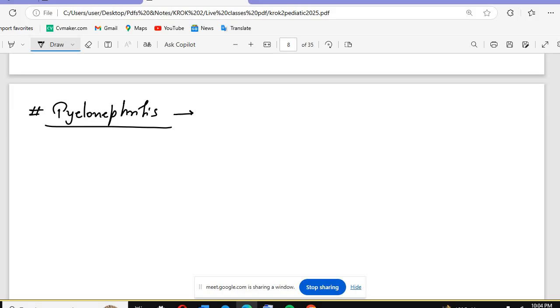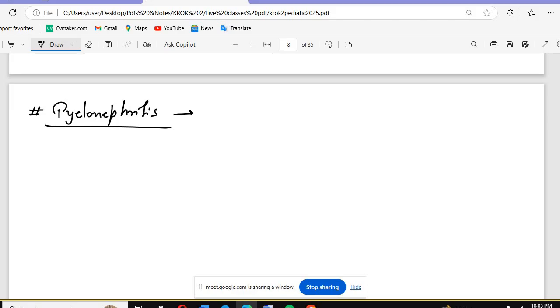Basically, in pyelonephritis, we can have the hematogenous infection, the ascending infection, or the descending infection. The ascending infection means it starts from the urethra, then goes to the bladder, then to the ureter, then to the kidney, and then to other organs as well. Pyelonephritis as an ascending infection occurs secondary to the urinary tract infection, or we have the VUR, vesico-ureteral reflux.